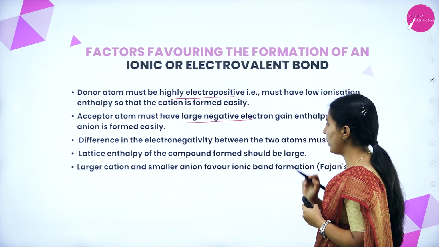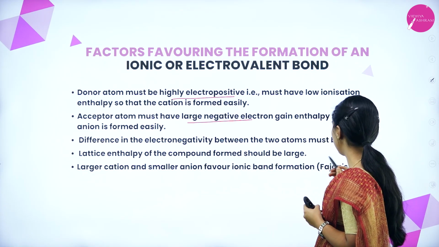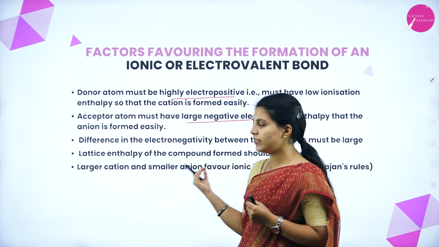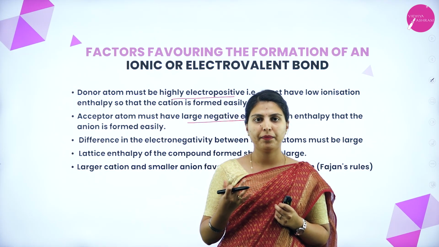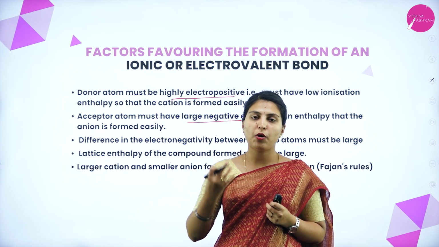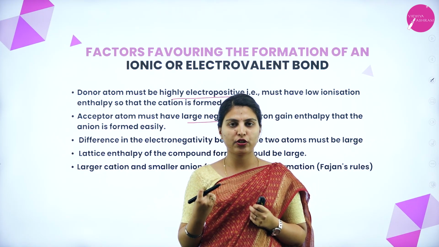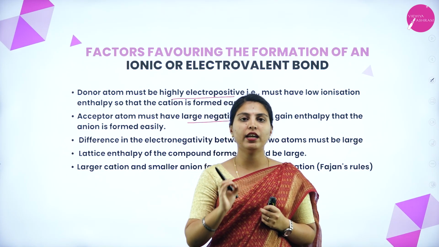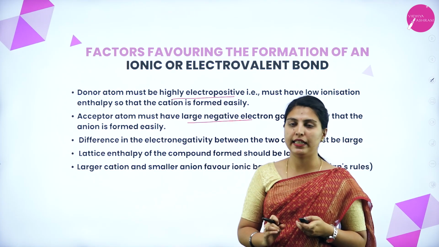A larger cation and smaller anion favors ionic bond formation. That is Fajan's rule. The larger the cation, the more easily it can donate electrons. The smaller the anion, the more easily it can accept electrons. So both concepts favor the rule called Fajan's rule, that is valence bond theory.